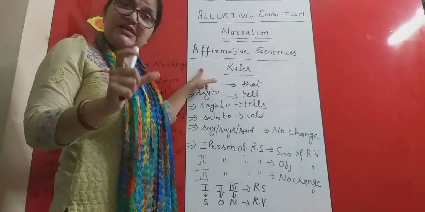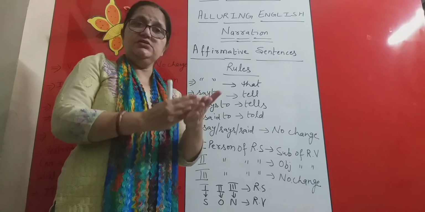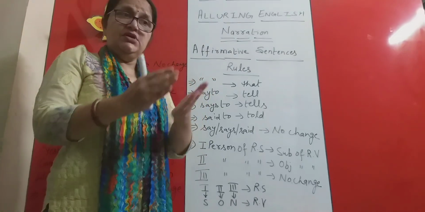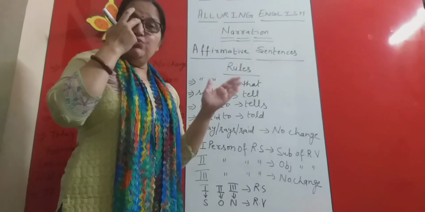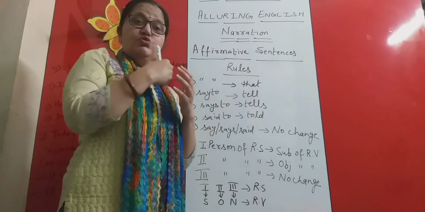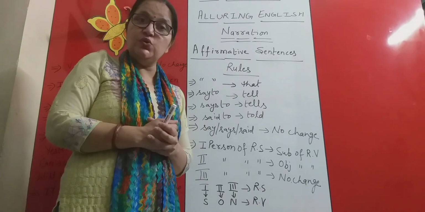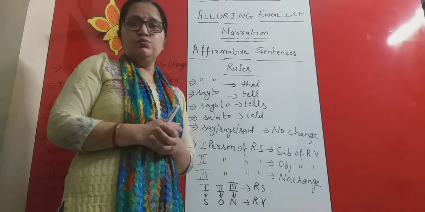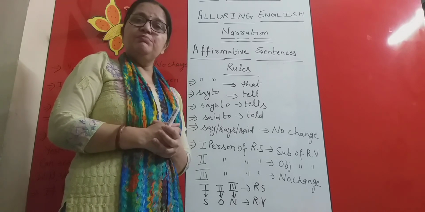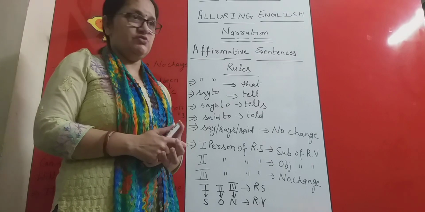If it follows the structure of subject, verb and object, then it is an affirmative sentence, and we have to change it into indirect speech. Major changes will be seen in the reported speech only. But what are the different rules we must know in order to convert direct speech into indirect speech? Let us discuss it here.